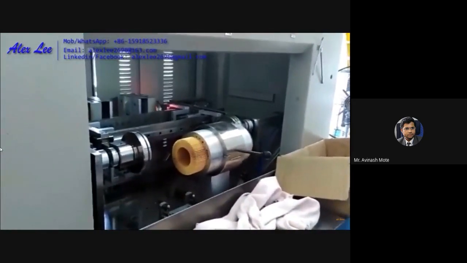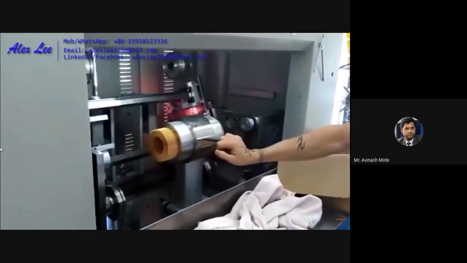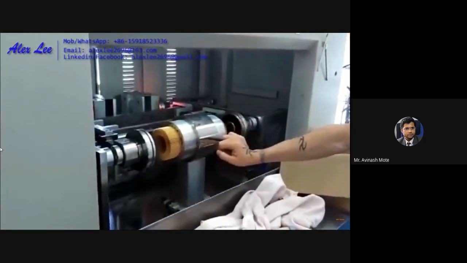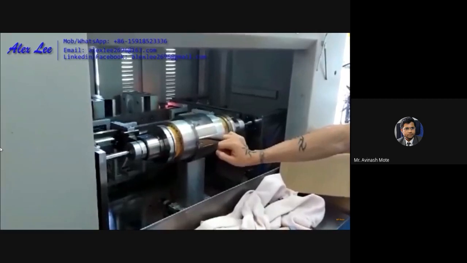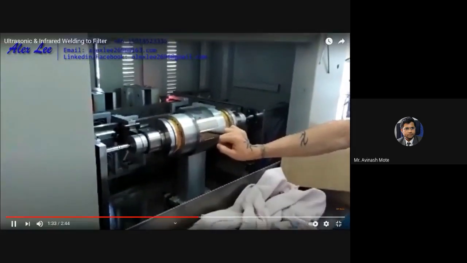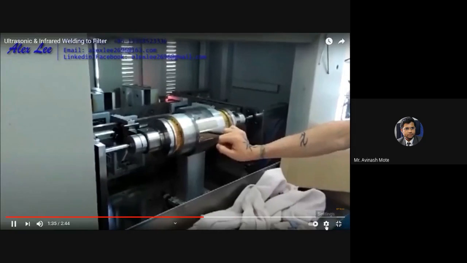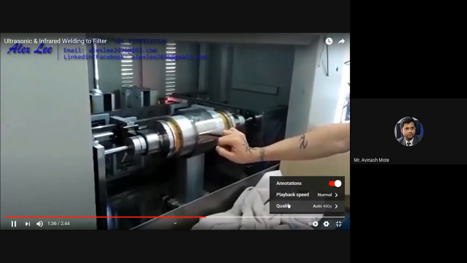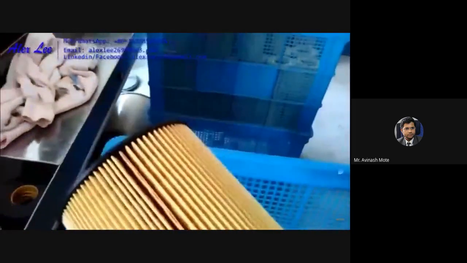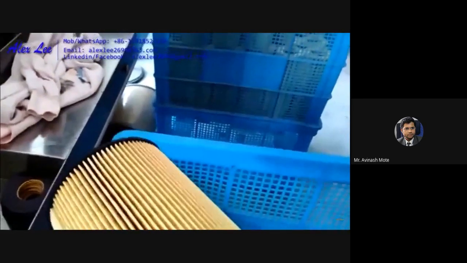These are directly welded on that base part. Okay, this is the infrared source. This one. Okay, how clean and proper the joint is.